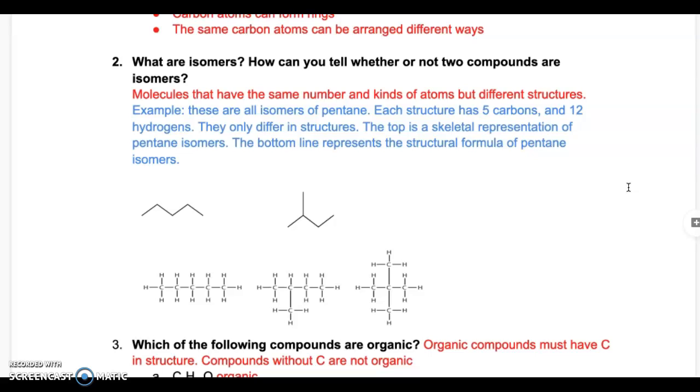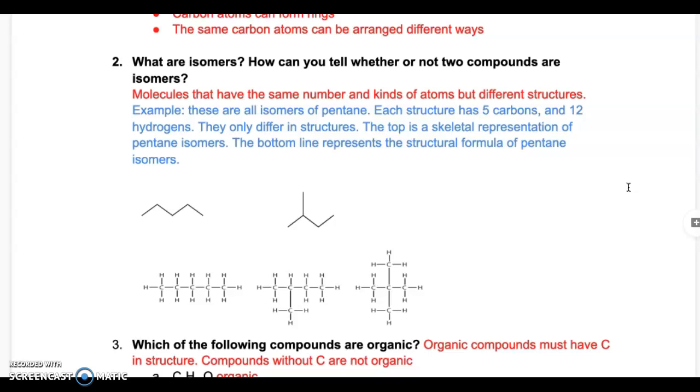So, for example, on the bottom you can see the structural formula of pentane. This is the most common pentane, right? So you can count 1, 2, 3, 4, 5 carbons. Right next to it is also an isomer of pentane, but the name for this one is going to be different.